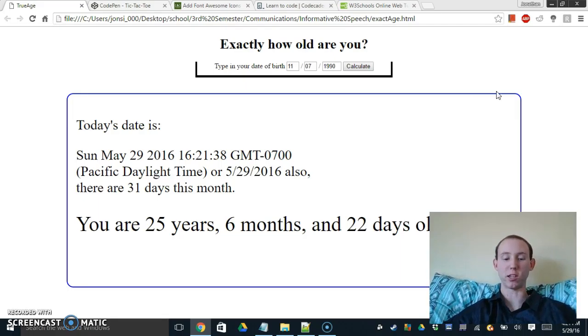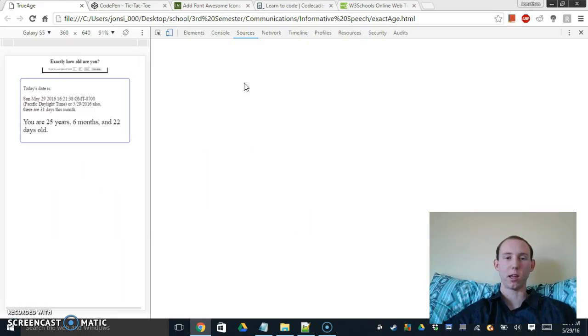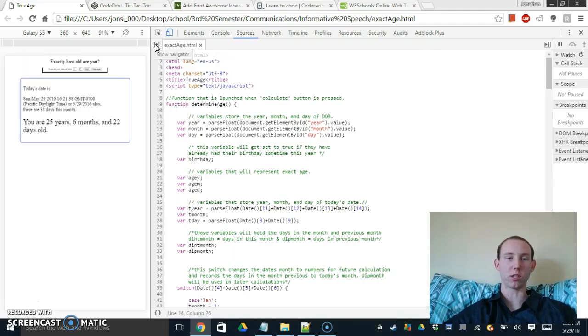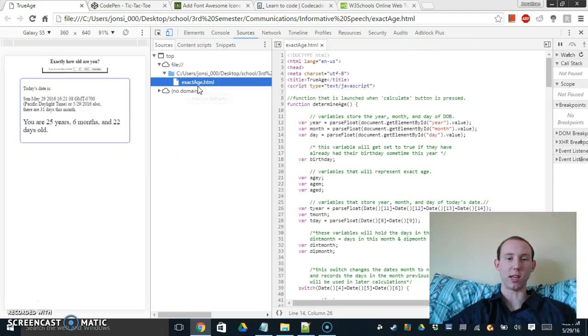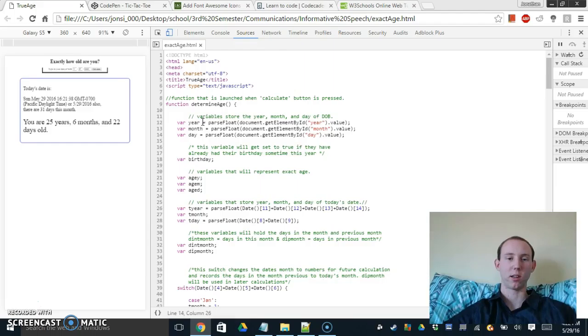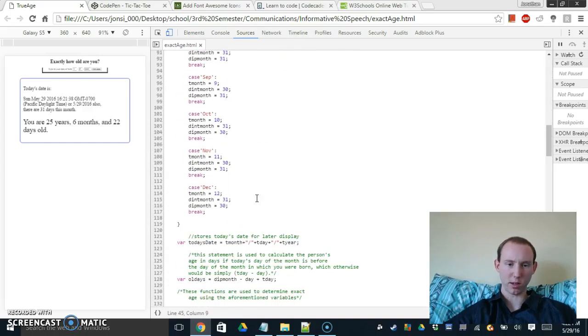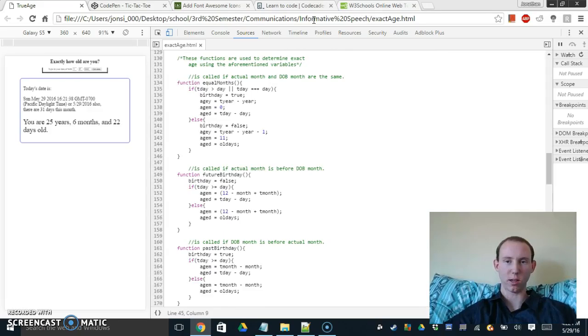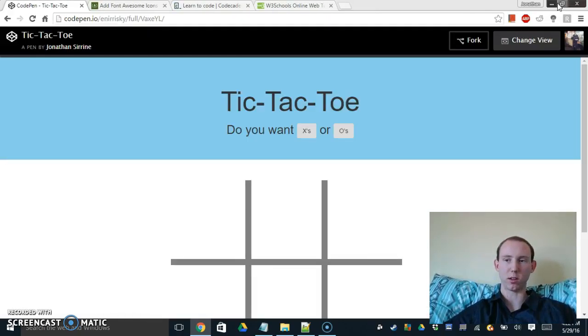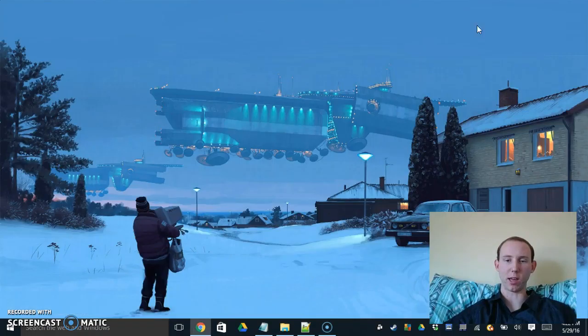Now if you're curious to know how that all works and how I was able to make this, on Chrome at least you can do Control, Shift, and then hit J, and it opens up these developer tools. You can go to Sources and see the HTML file there, and in it I have a script tag with all this code that might look a little complex right now, but we're going to talk about easier ways to make that all happen.